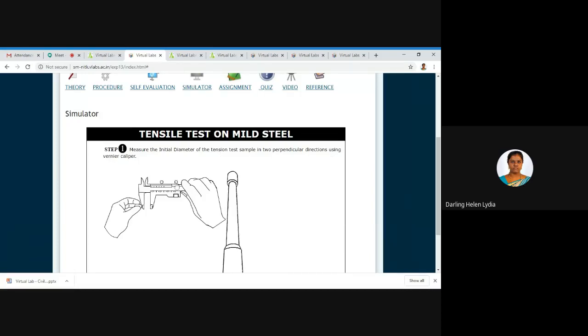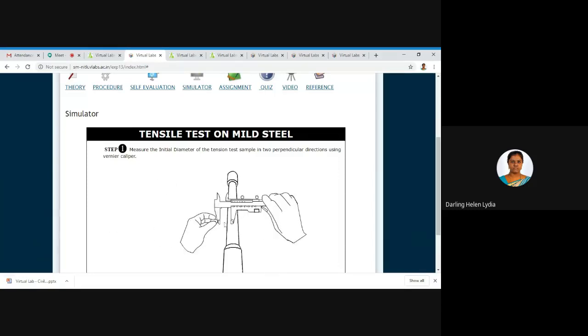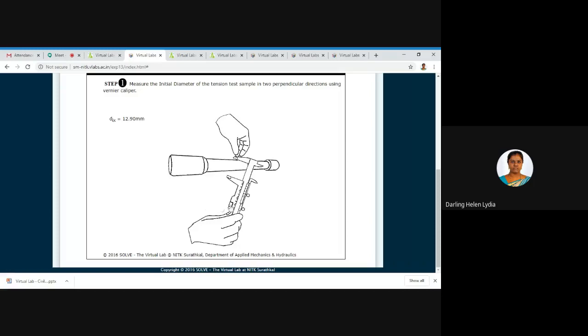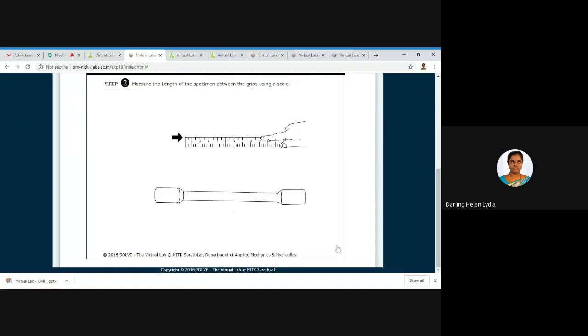Here you can see an arrow. If I click on it, it will measure the diameter, and you can also see the value, that is diameter as 12.9. Here you have to set it exactly. So the average initial diameter you can take as 12.9 mm. I'm moving on to the next step.